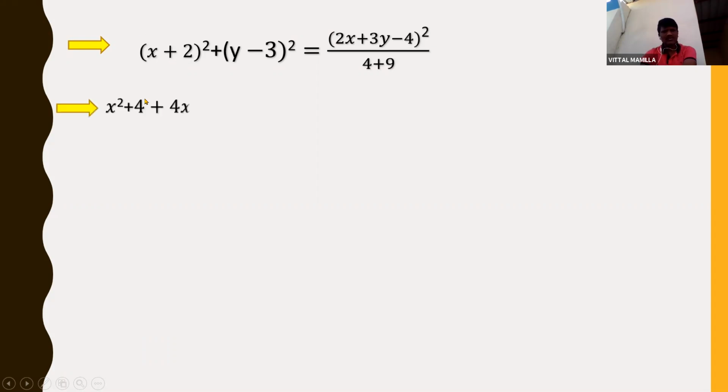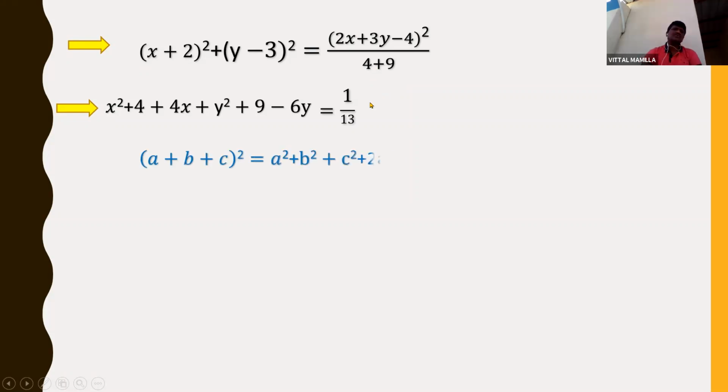What is x plus 2 whole square? Use the a plus b whole square formula: a square plus 2ab plus b square, which I can write as x square plus 4 plus 4x. In the same way, this I can write as y square plus 9 minus 6y. So the sum is 4 plus 9, which is 13, right? 4 plus 9 is 13.